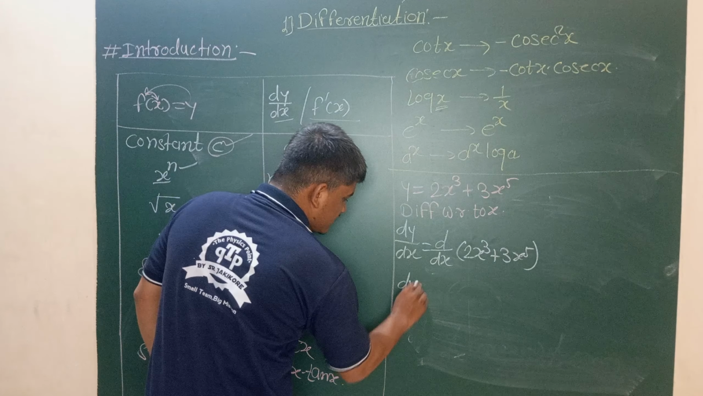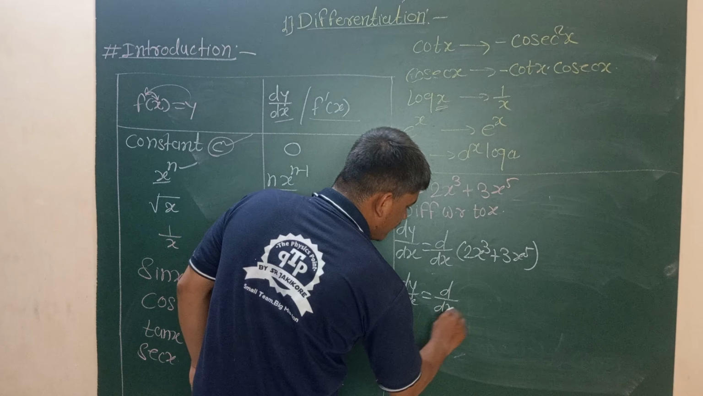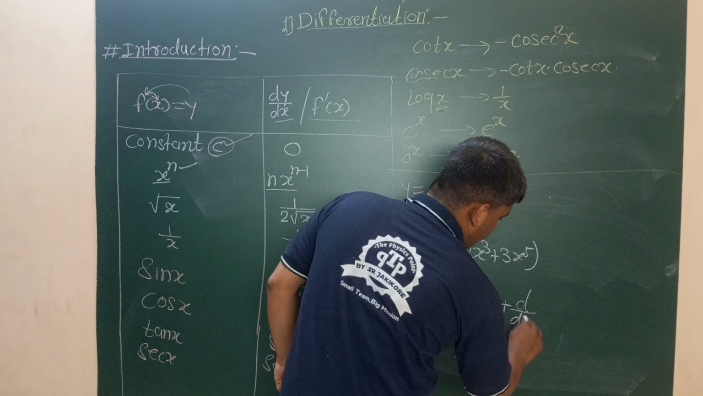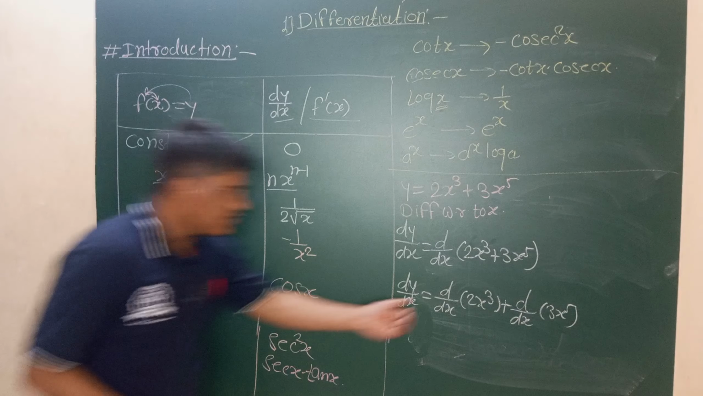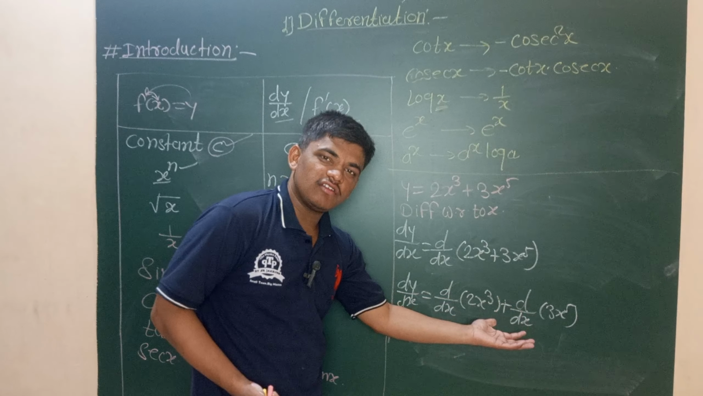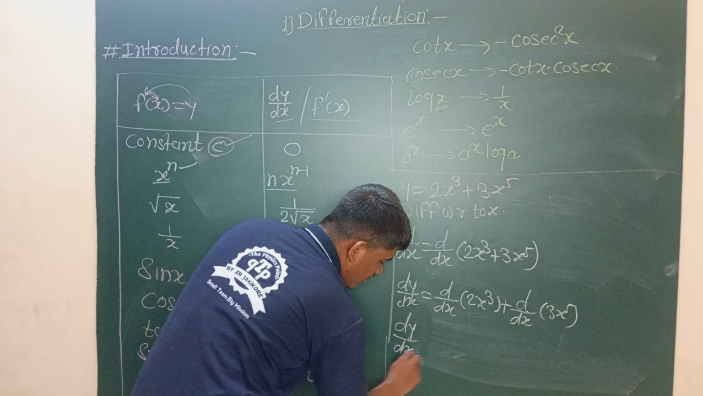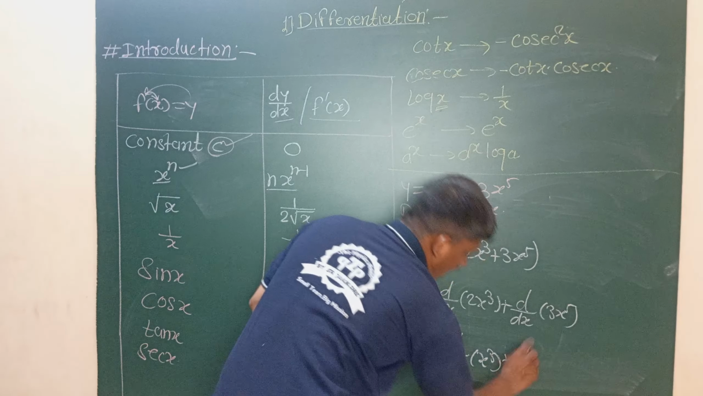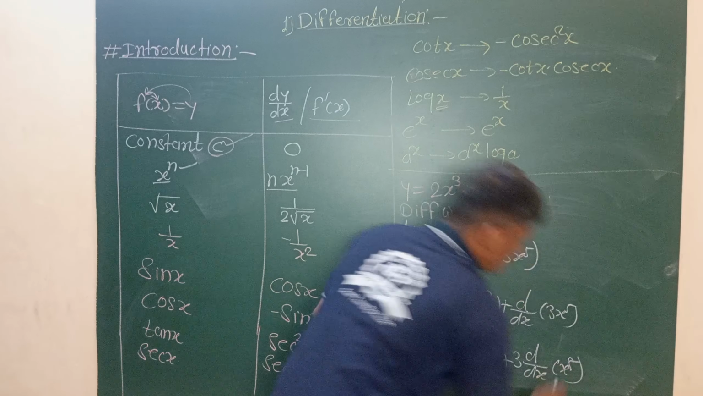Then dy by dx, the differentiation of this function with respect to x, is equal to d by dx of the first term 2x cube plus the differentiation of the second function, that is 3x raised to 5. 2 is a constant which is multiplied with the function, so it must be taken common. That is dy by dx is equal to 2 into d by dx of x cube and 3 into d by dx of x raised to 5.